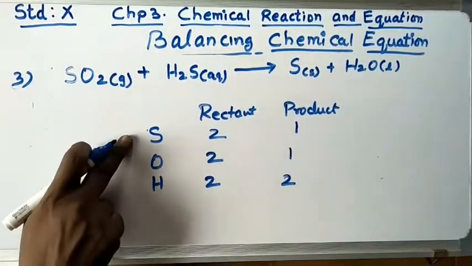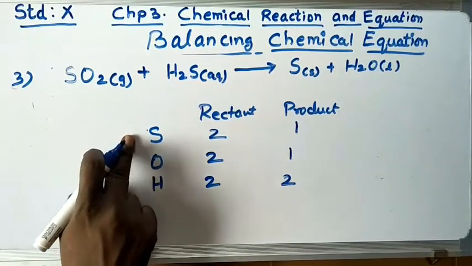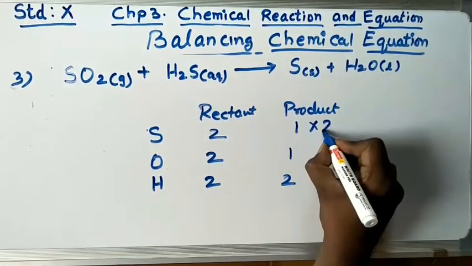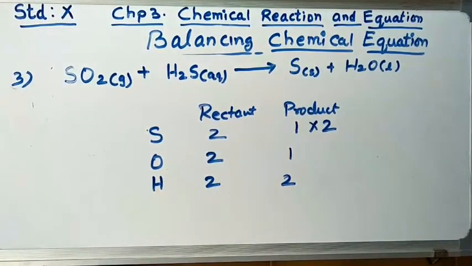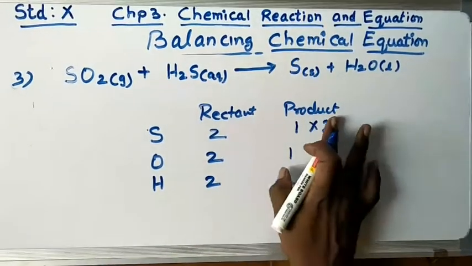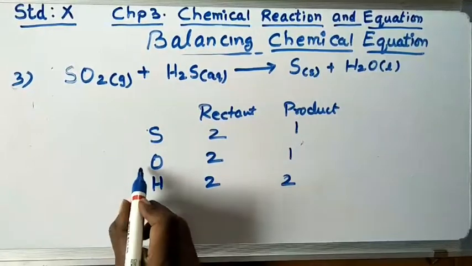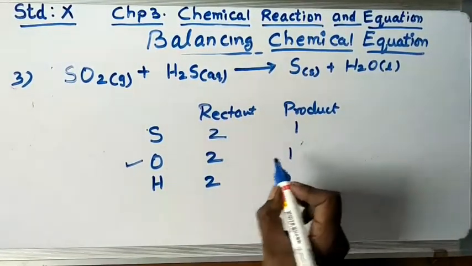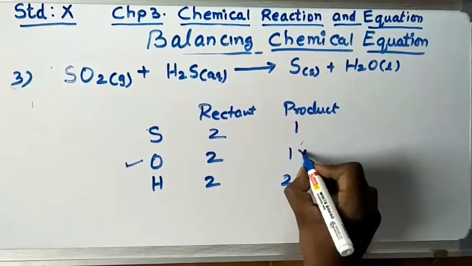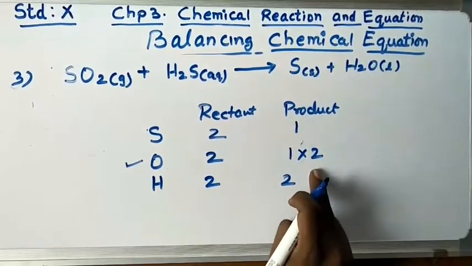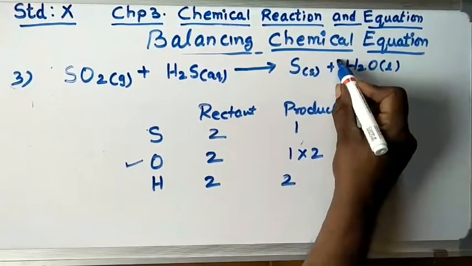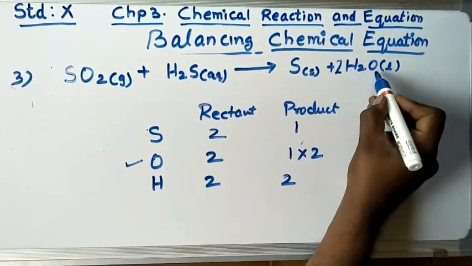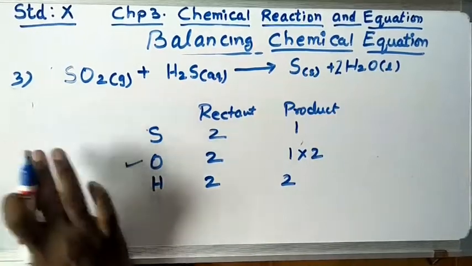So the first thing is I have to balance it. So let us consider this S. Which side is less? On the product side. Before writing this 2, let me do one thing. I'll solve the oxygen part first. So oxygen part is less. I'll multiply this by 2. If I multiply this by 2, that means here I have to write 2 because oxygen is here. So our first step is this one.